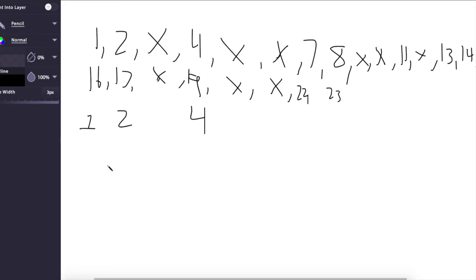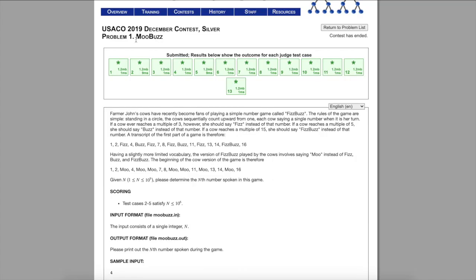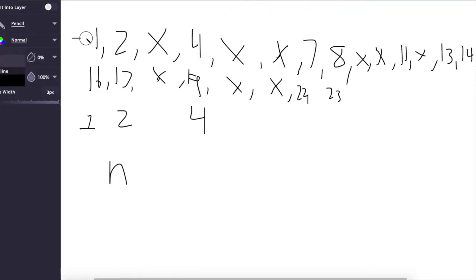So we would essentially take n, and then see how many numbers are actually said in each group. This one right here would be group 1, this would be group 2, and if the pattern went down, this would be 31, and that would be group 3. So in each group we have 8 numbers being said. So we would just divide n by 8, and this would give us which group we are in.